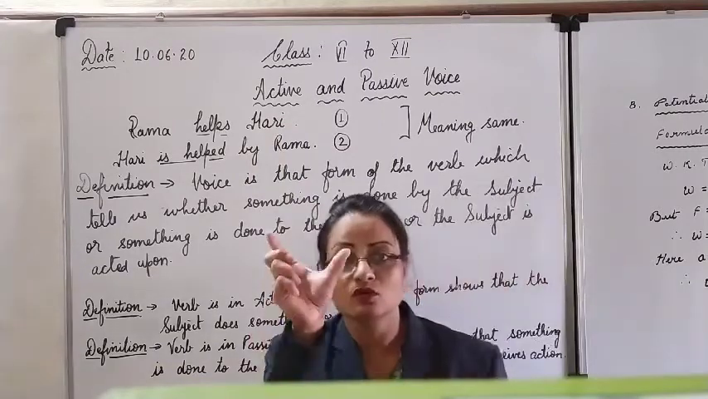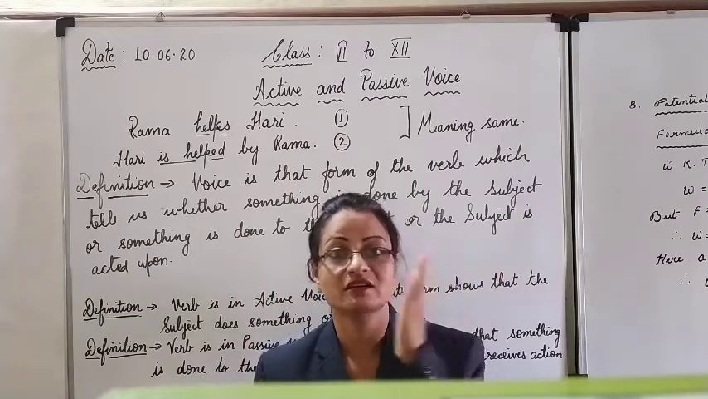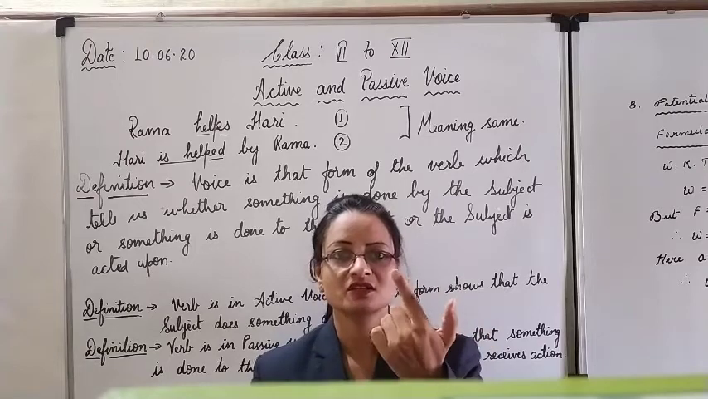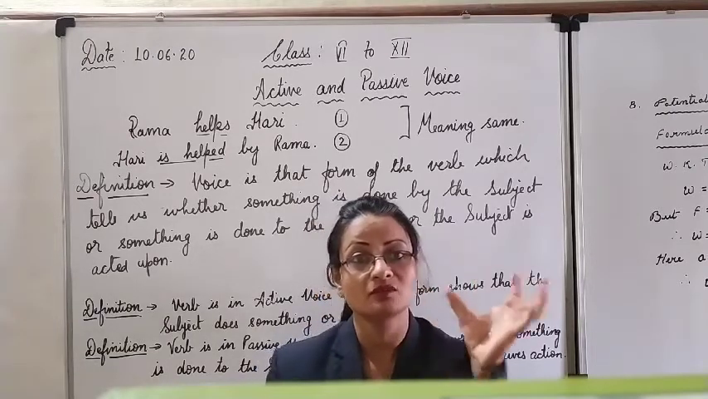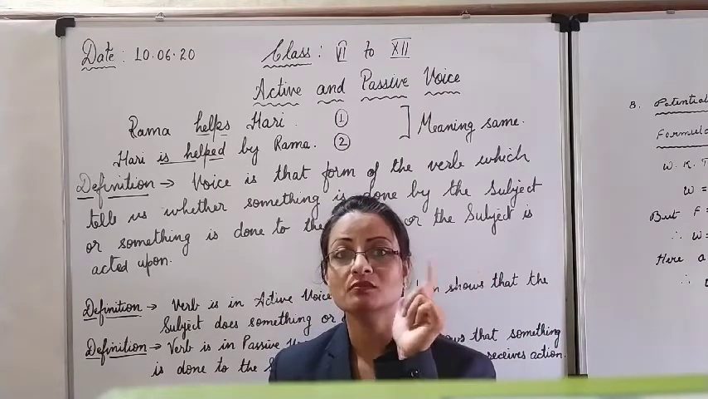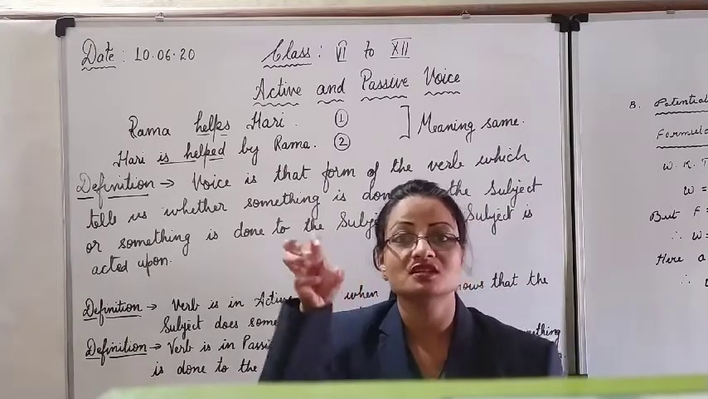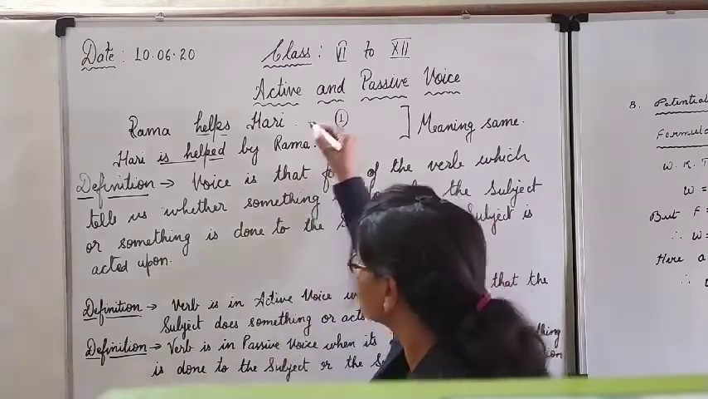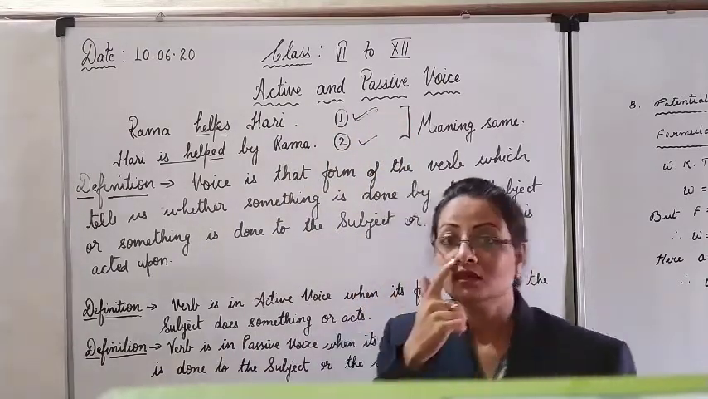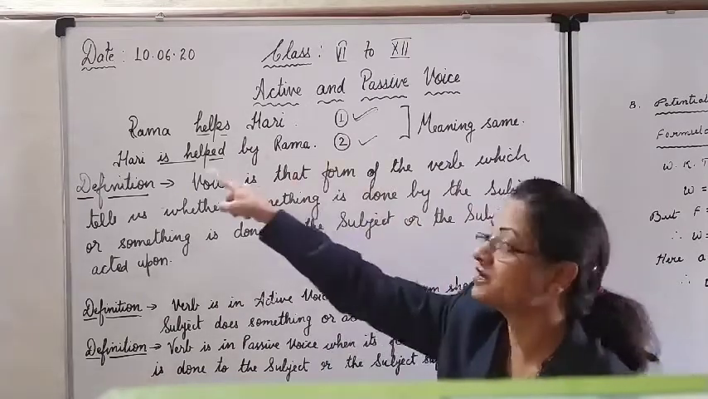So that form of the verb which tells us whether the action is done by the subject. If it is done by the subject, it is active voice. If the action is done on the subject, or something is done to the subject, then that form of the verb is called passive voice. Clear? Here in the passive voice, the subject is the sufferer of the action. Clear? What is the difference between these two? In the first sentence, active voice, the object is the sufferer. Object receives the action or he suffers the action done by the subject.